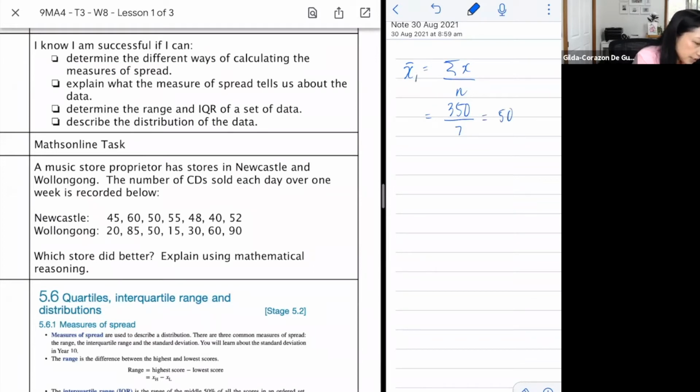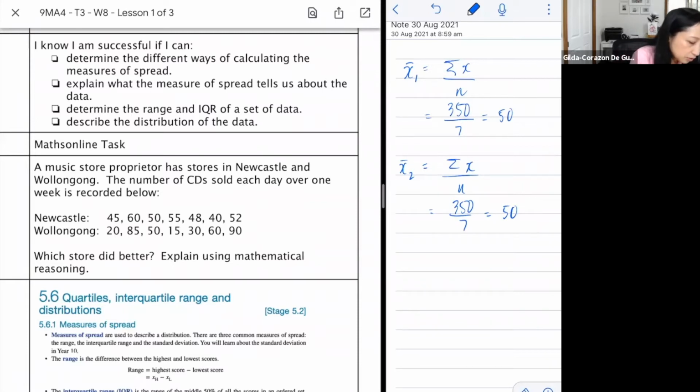That's for the first one, for Newcastle. For Wollongong you would have the same formula, and you'd want to add all of them up. You get 20 plus 85 plus 50 plus 15 plus 30 plus 60 plus 90. Again, you get 350 over 7, and you get 50 as the mean. So if they've got the same mean, which one did better? Is there another way for us to do that?